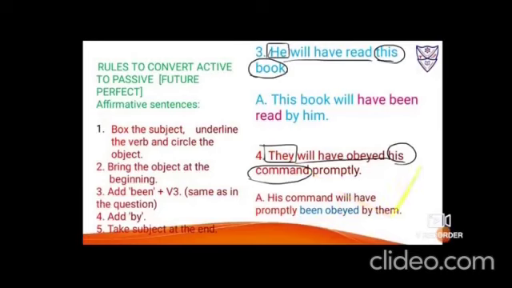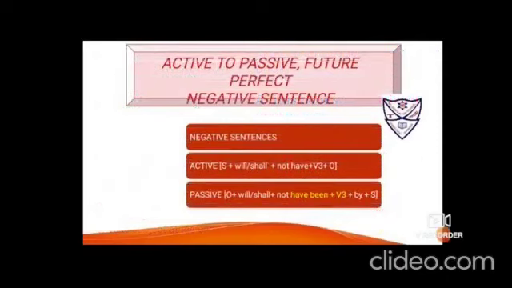Now next, active to passive future perfect negative sentences. The formation will be active voice, subject, will, shall, then not, because after helping verb only not comes, so here the helping verb is will and shall. So immediately you can put not, then have. Will have, shall have, as we do, but if negative word comes, it comes in the middle here with the helping verb, or the model you could say will, shall. Fine. Then have, and third form of the verb, an object.